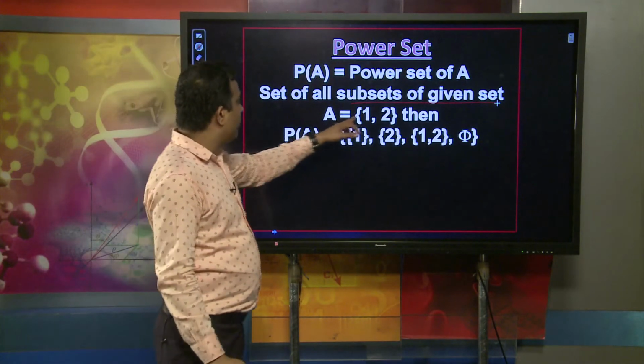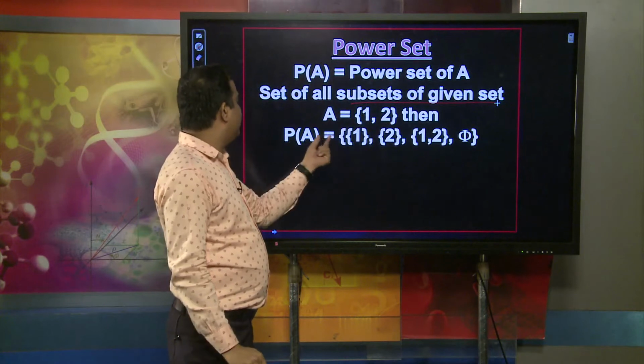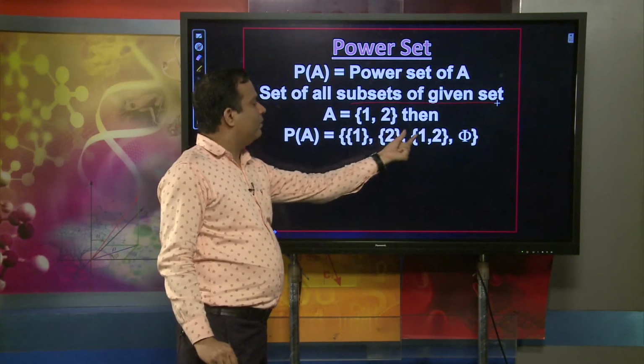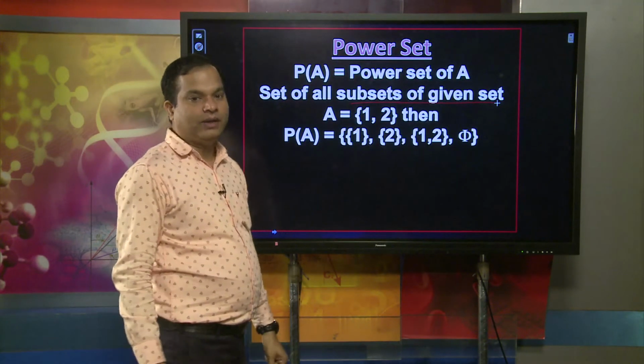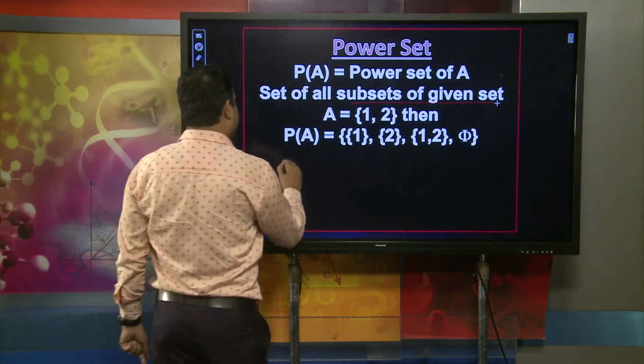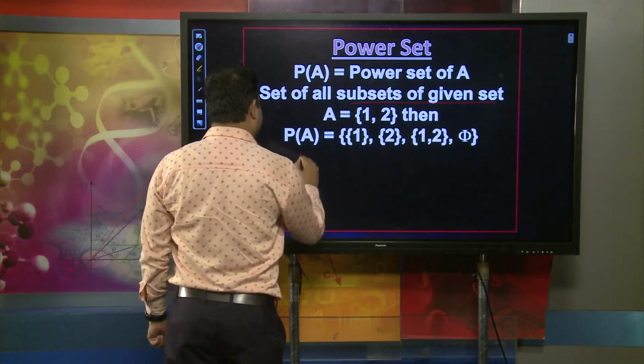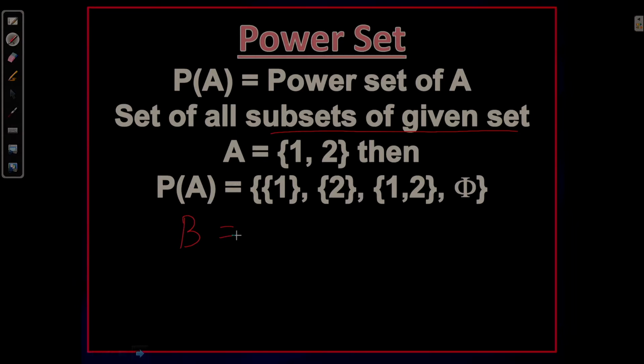Suppose the elements are 1, 2, then the power set will be {1}, {2}, {1, 2} and the empty set. For example, suppose I take B as the set, with elements a and b. What will be the power set of B?